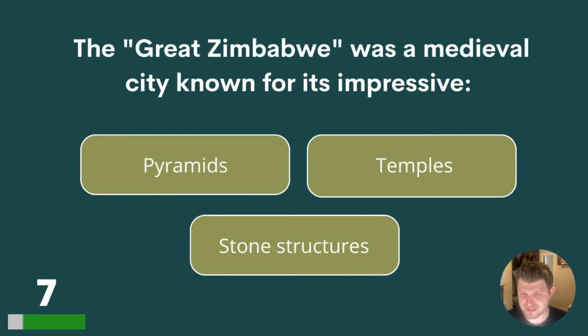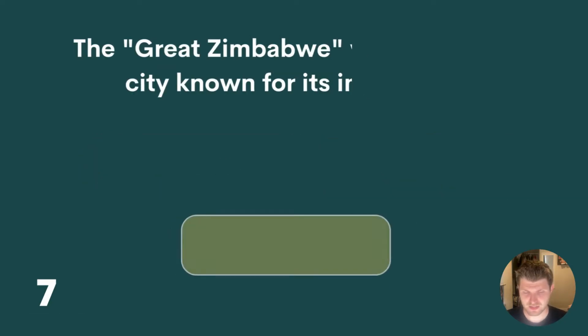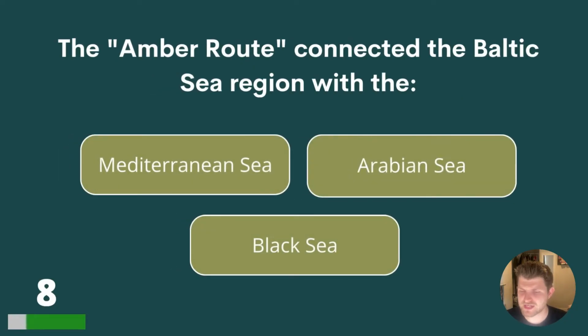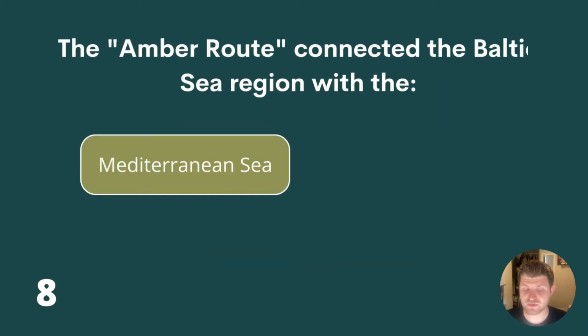7. The Great Zimbabwe was a medieval city known for its impressive pyramids, temples, or stone structures. The answer is stone structures. 8. The Amber Route connected the Baltic Sea region with the Mediterranean Sea, Arabian Sea, or Black Sea. The answer is Mediterranean Sea.